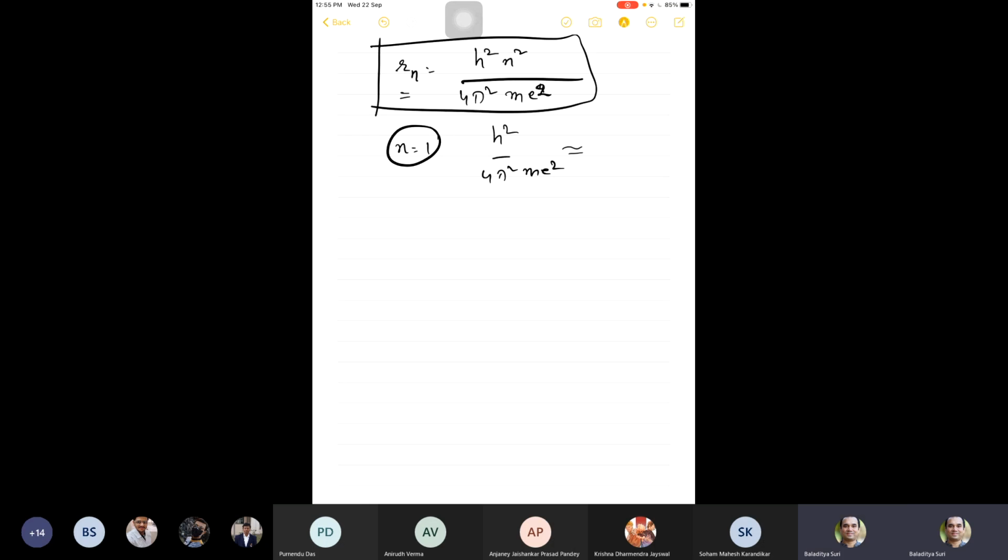Plugging in the numbers, this quantity came very close to, if I am correct, around 10 to the power of minus 10 meters, which is around an angstrom or less than an angstrom.